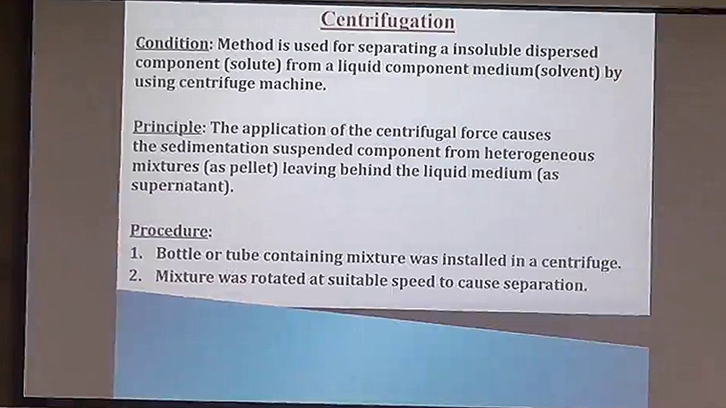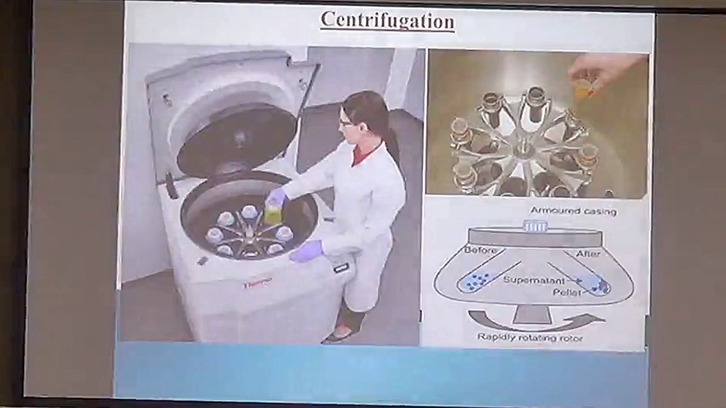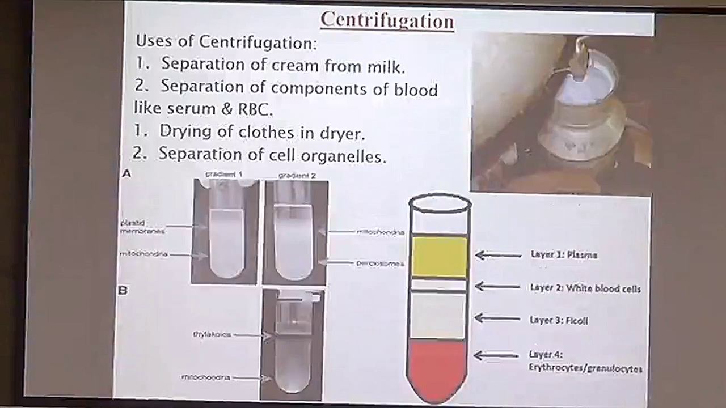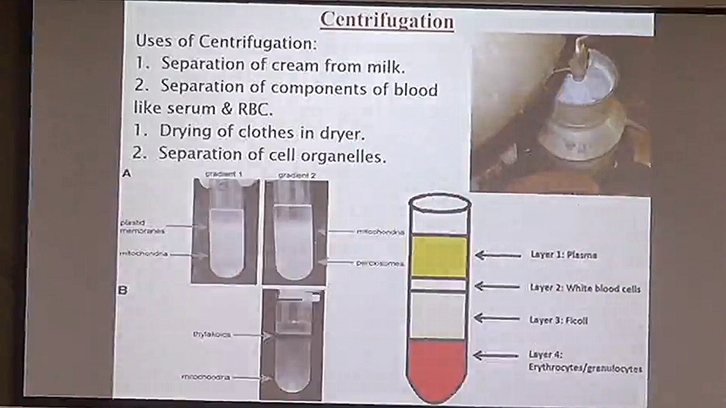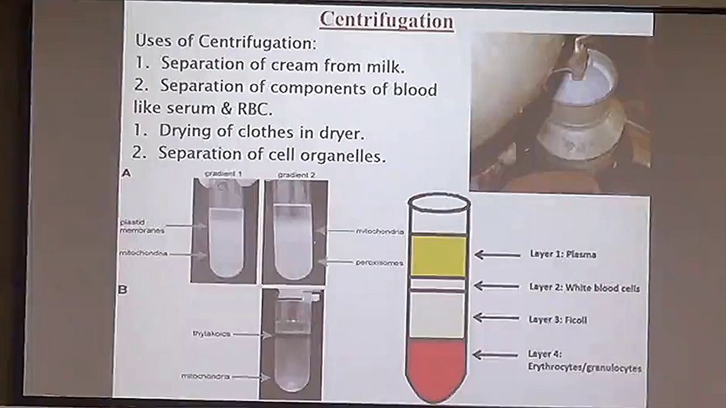And it is basically used for separation of cream from milk and the components of blood, and then drying of clothes in washing machine dryer and all, we use the same technique. Then we come across these figures. You see in these figures they are shown as how we can separate the different components of blood like serum, RBC, etc. And you see the denser particles at the bottom, that is the solid particles, erythrocytes, granulocytes at the bottom, and if you see the lighter particles at the top.